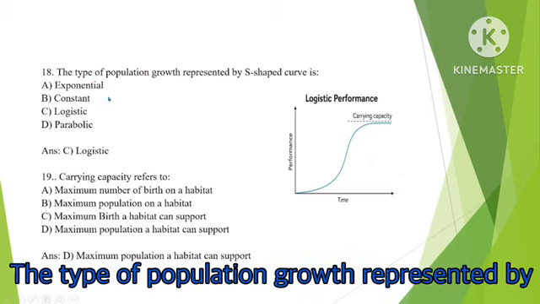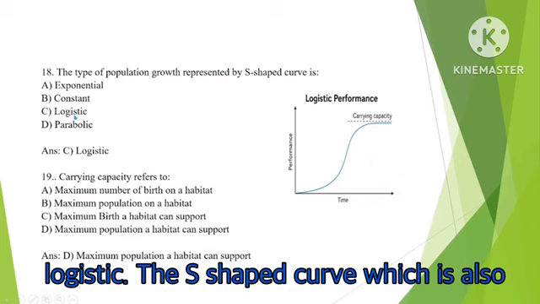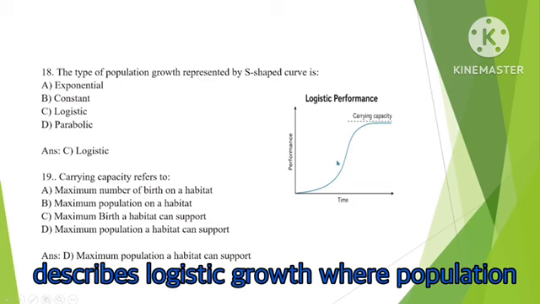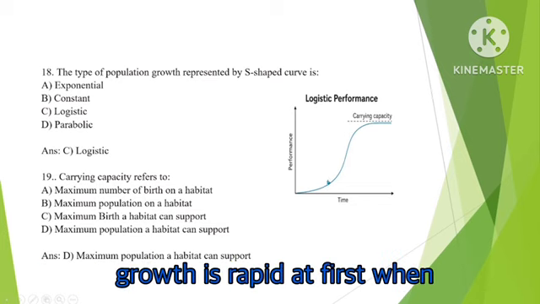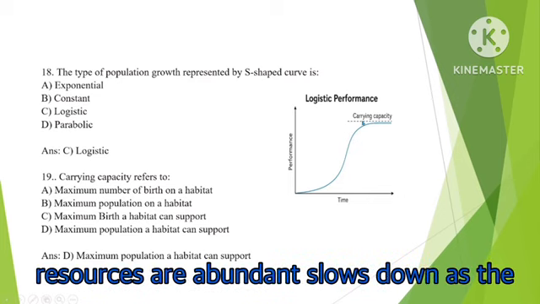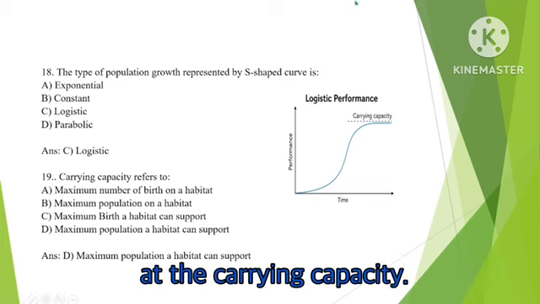The type of population growth represented by an S-shaped curve is logistic. The S-shaped curve, also known as the sigmoid curve, describes logistic growth where population growth is rapid at first when resources are abundant, slows down as the resources become limited, and levels off at the carrying capacity.